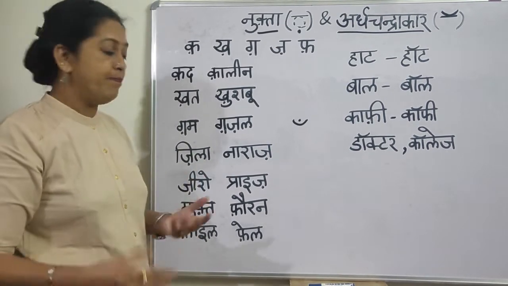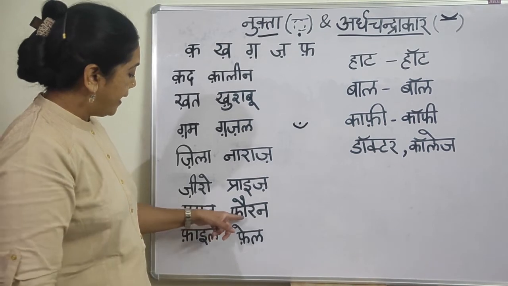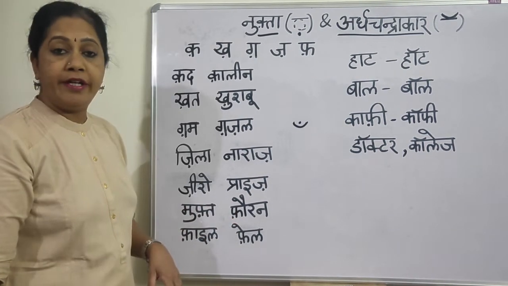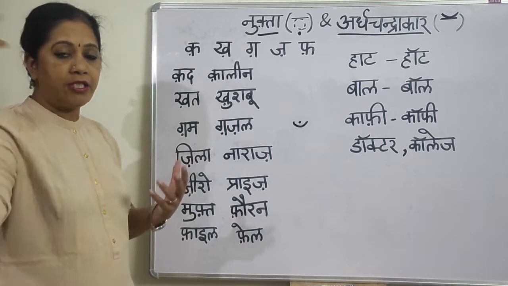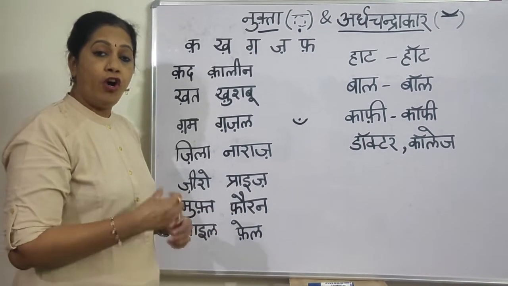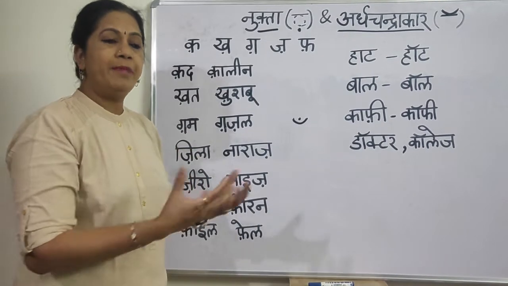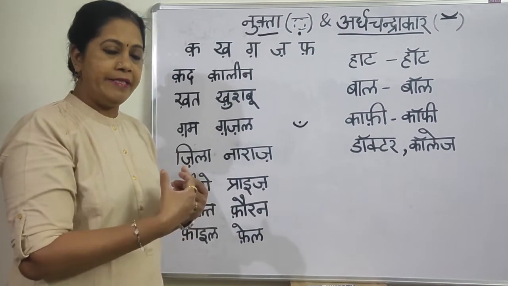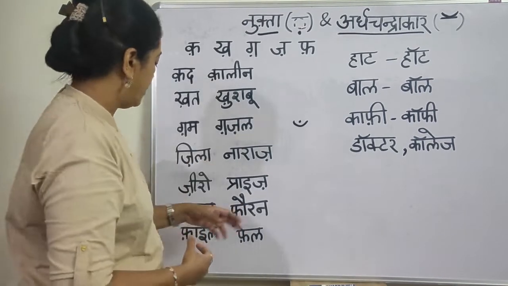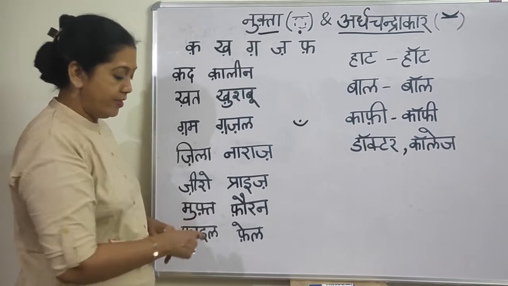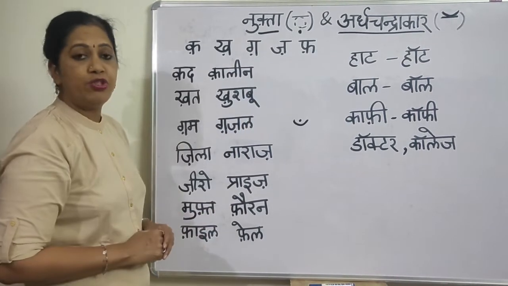Muft means free. And the next one is, again the dot is there, foran. It's not the English word foreign. Foran means at once, immediate. Now this same thing, when we use it in English,